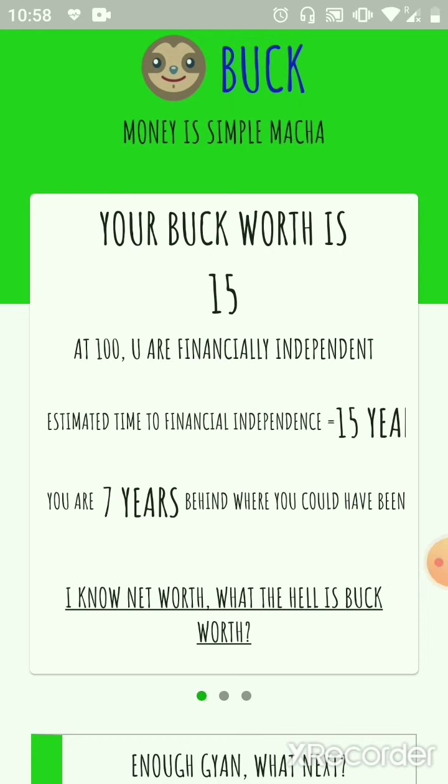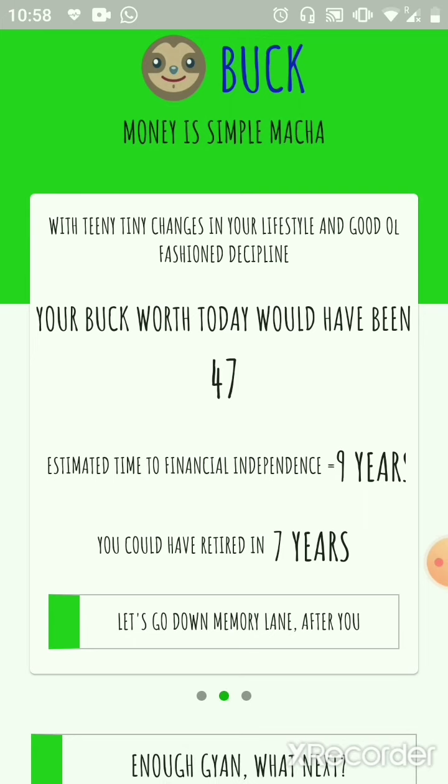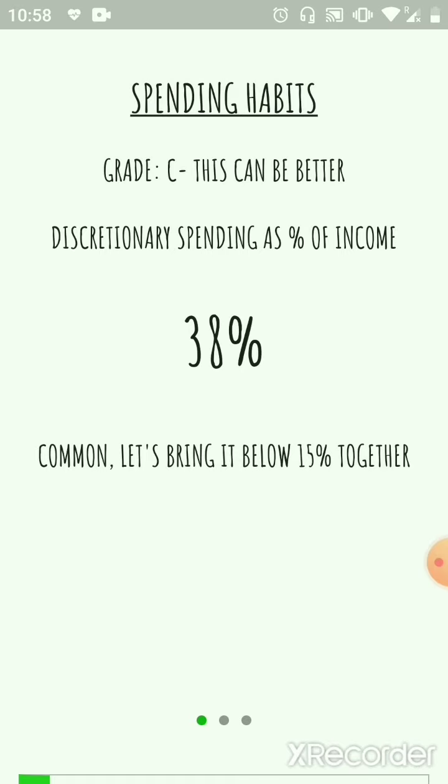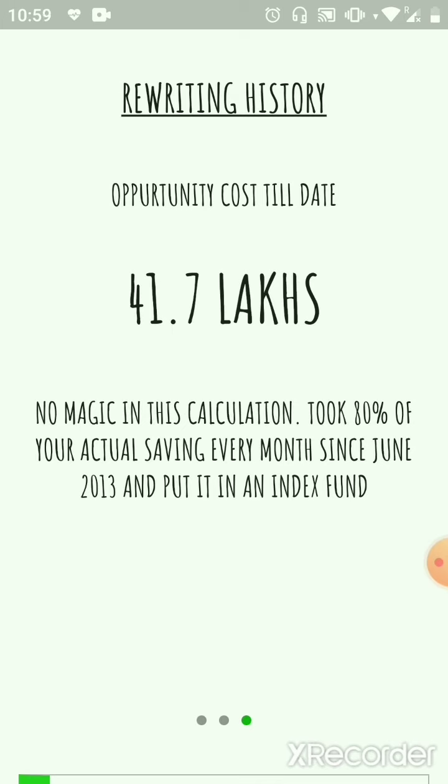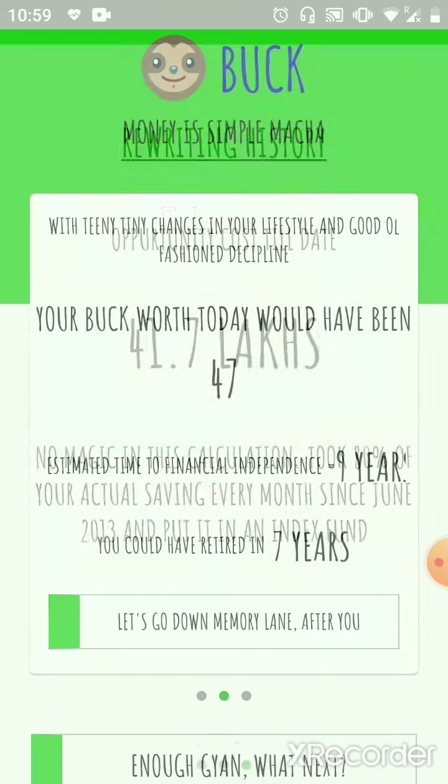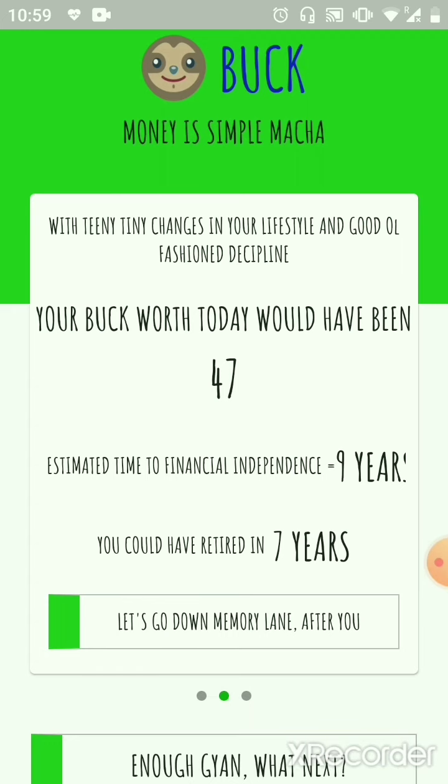So Sridhar is a person who has continuously spent a lot. His dashboard would be different from what we've seen for Chaitanya. For example, his buck worth is different, his opportunity cost would be different, and if we go down his memory lane, we will see that he spent 38% on discretionary income. We see that his opportunity cost was higher than Chaitanya's because Chaitanya at least had the money in his bank account, whereas in Sridhar's case, he spent a lot on discretionary income.